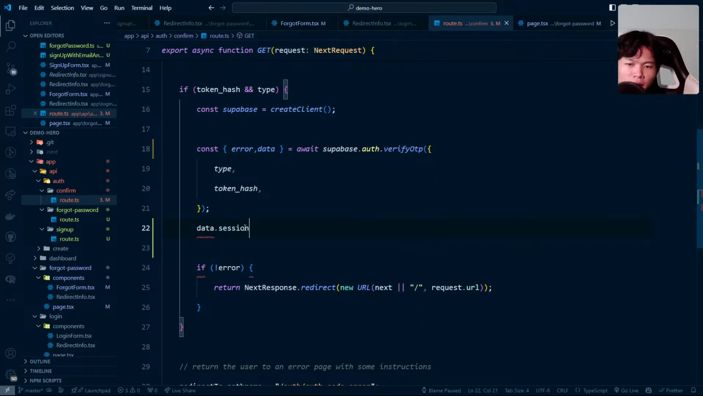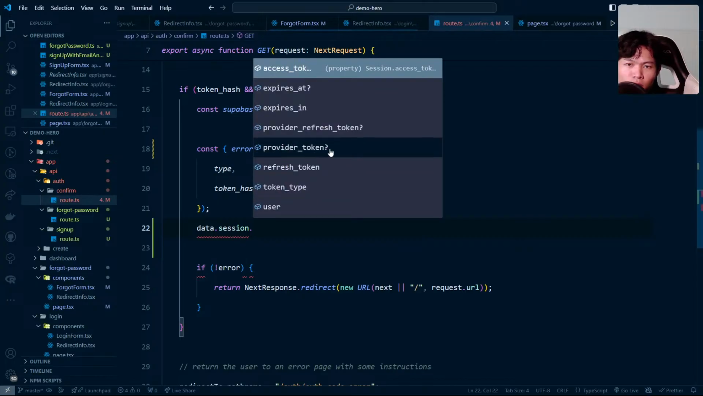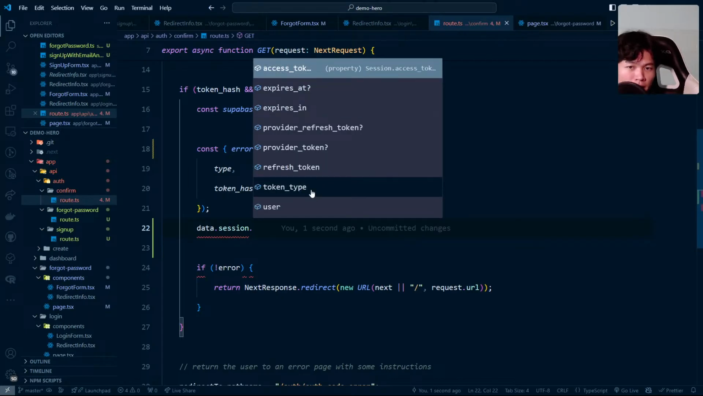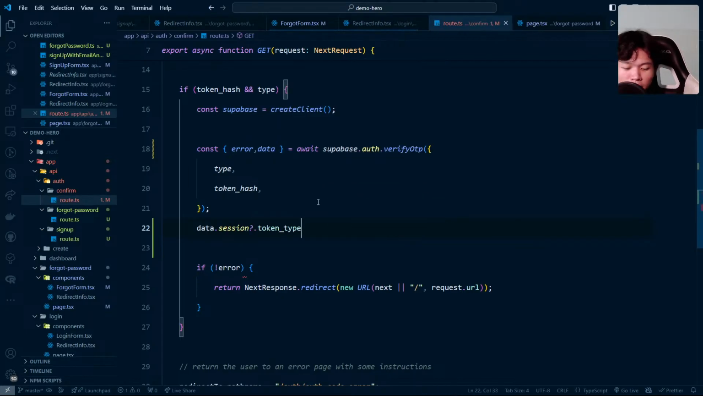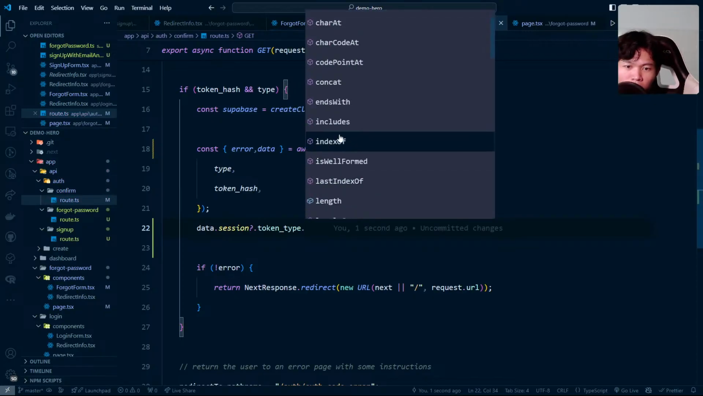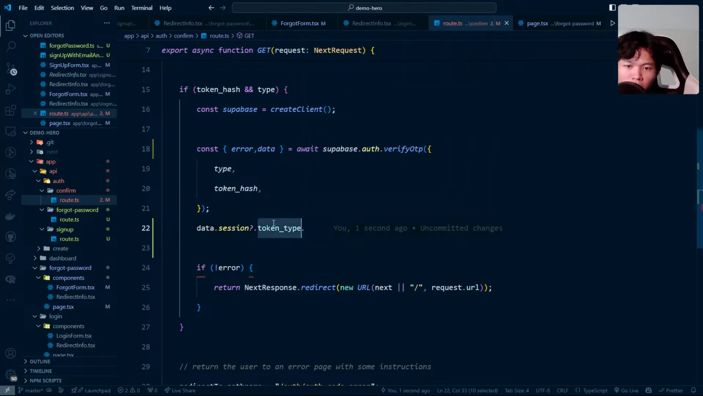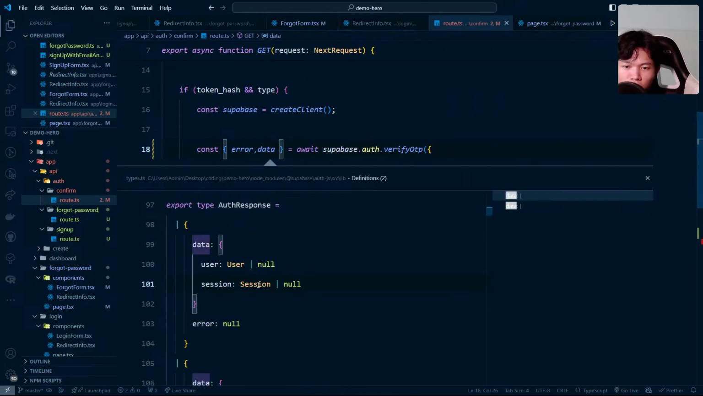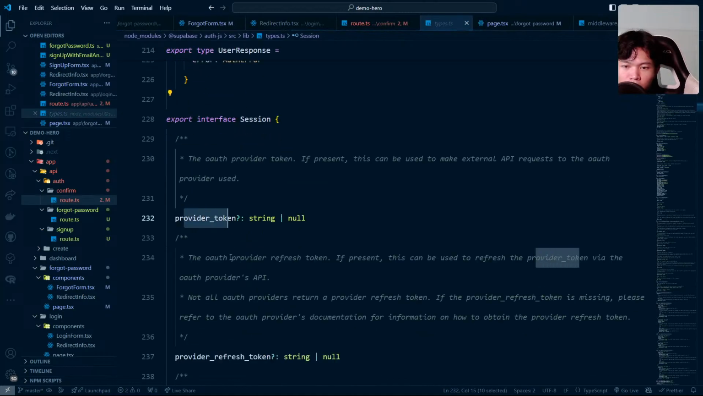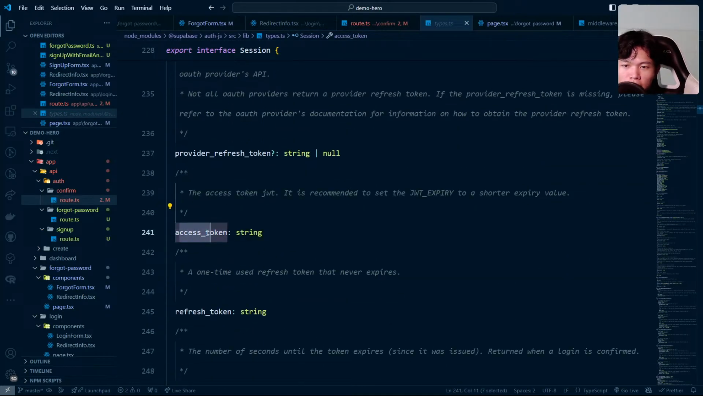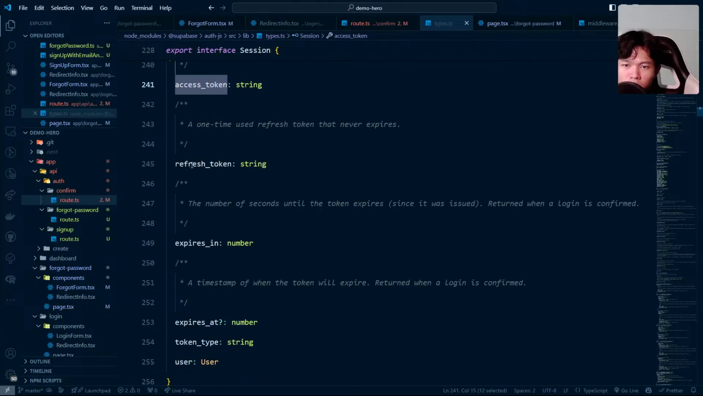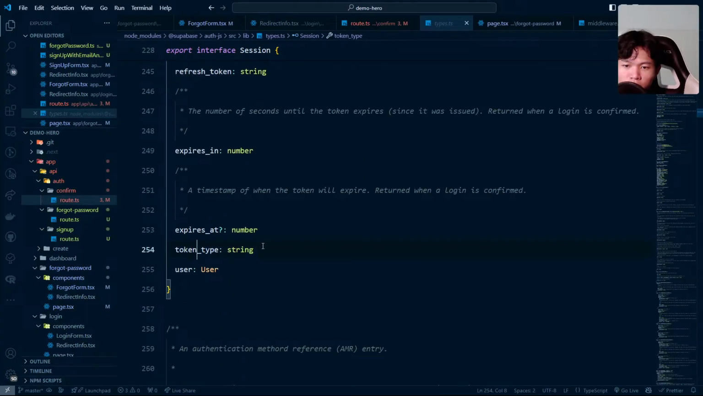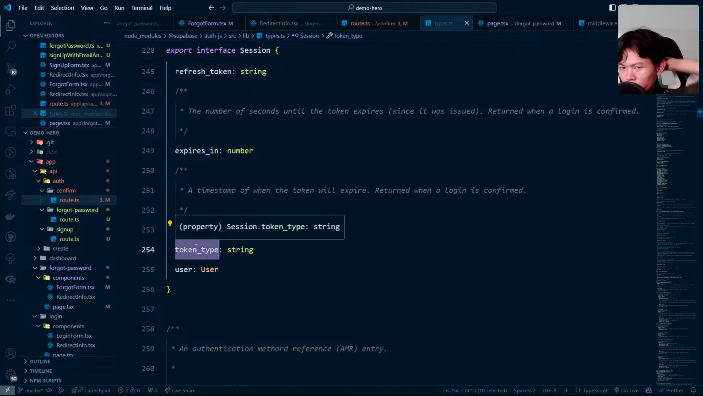Maybe session dot, let's see, what do we have here? Okay, we have token types. Let's see what kind of token type right here. Can I access this type of data? Or can I do control dot? We have the session. Let's go to the sessions right here. Session, we have this one. We have the access tokens, refresh tokens, the token types. Well, what about the token type right here?